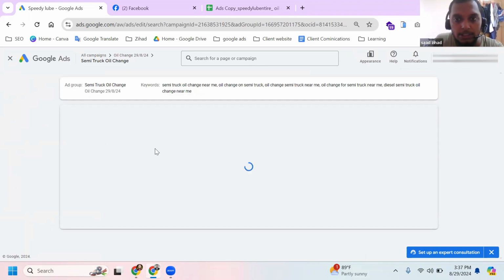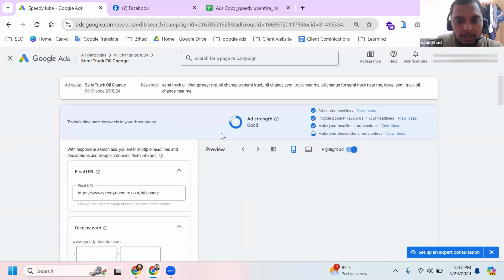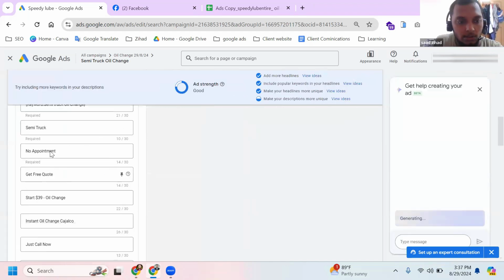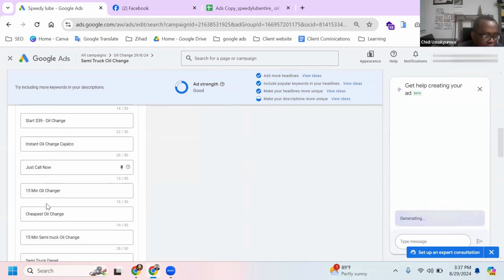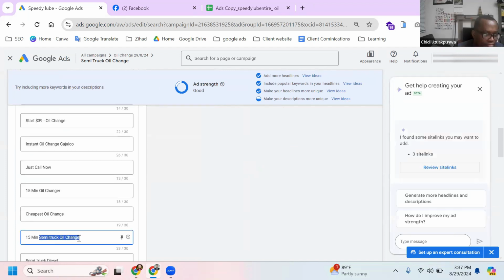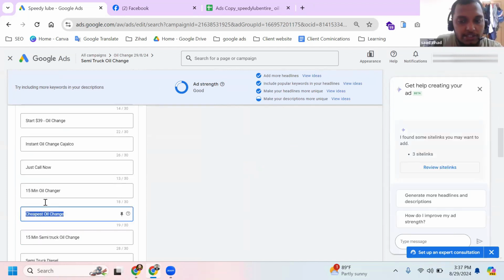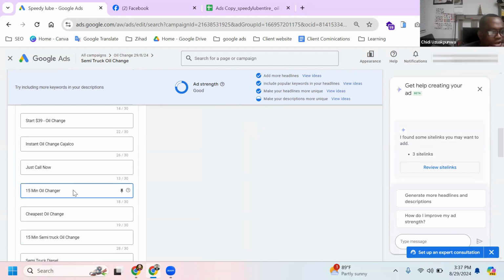This is loading, hold on. Oh look here, the headline, all the headlines are here. Look here, 15-minute semi-truck oil change, cheapest oil change. Okay, sorry, brother. For this one, can you change it? For semi-truck this is not 15 minutes, right? No, it's not 15 minutes. Do 30 minutes. 30 minutes.